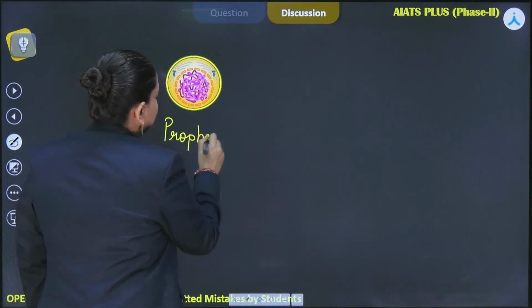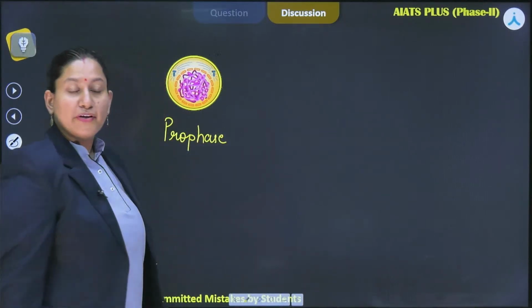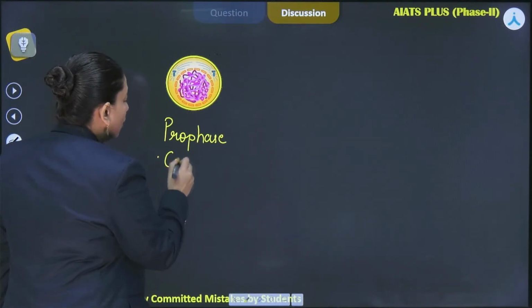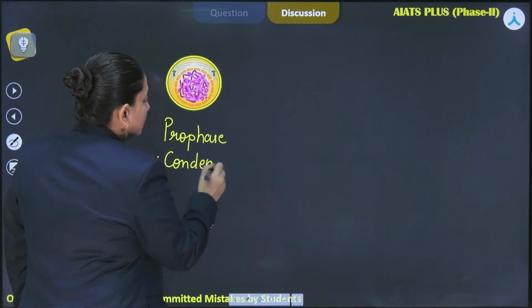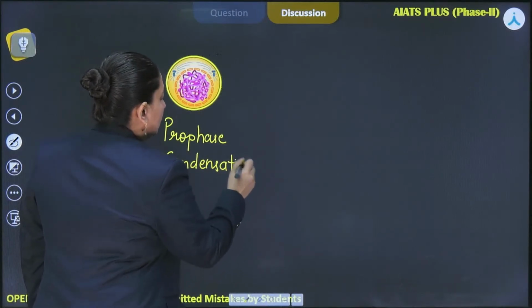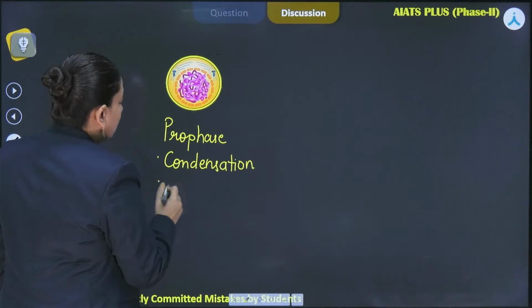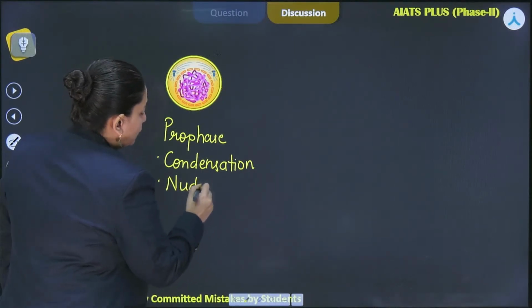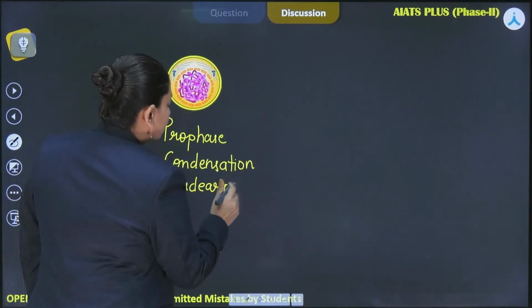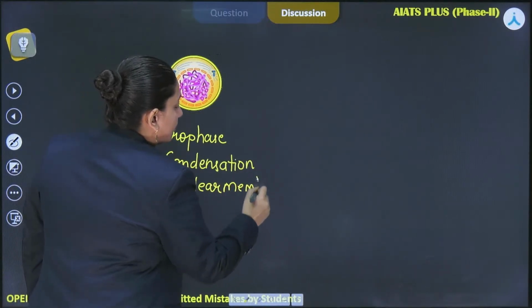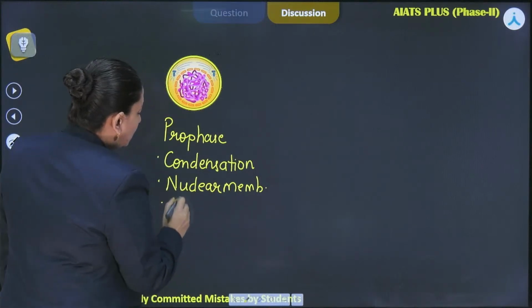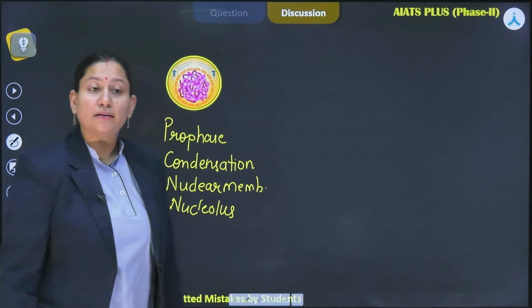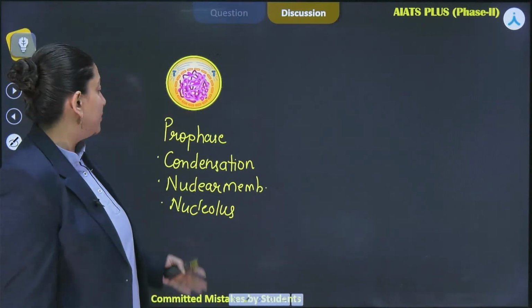It begins with the very first phase, which is prophase. As I have mentioned, there are certain events that occur. Firstly, the condensation of the chromatin material, then the nuclear membrane disintegration, and the nucleolus is also disintegrated. Other cell organelles also disappear.